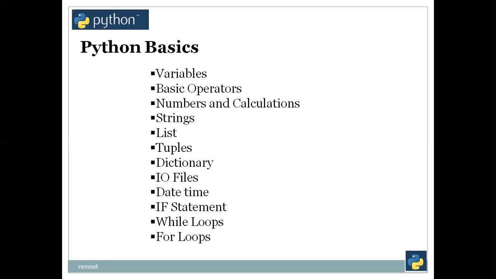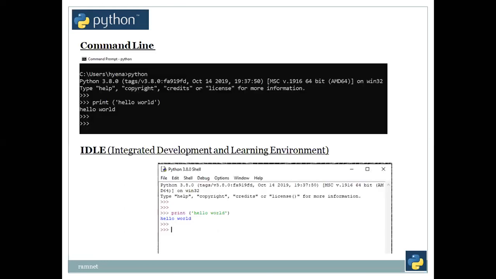Python basics. We need to have proper basics to understand Python scripts. There are many basic things we need to understand: variables, basic operators, numbers and calculations, strings, lists, tuples, dictionaries, IO files, date time, if statement, while loop, for loop. Basically, we just need some programming knowledge. If a person comes from a Linux background, he will definitely have done some shell scripting. Without shell scripting, a person cannot be a system administrator on the Linux platform. So if you come with script knowledge, it's easy for him to learn Python. He is just extending his knowledge towards Python.